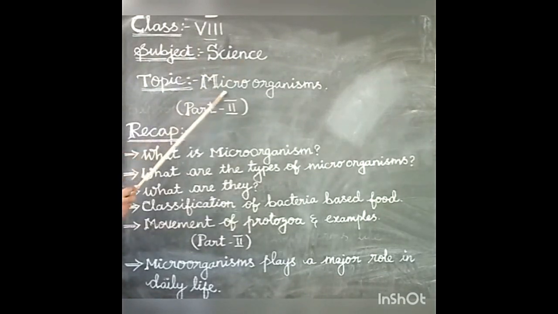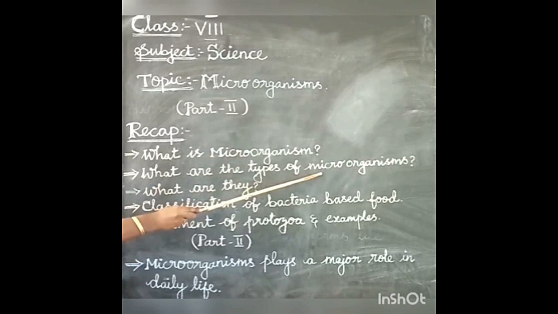This lesson we already took in the previous class. Let us recall. What is a microorganism? Small living creatures are called microorganisms. It is otherwise called microbes. What are the types of microorganisms? There are 5 types of microorganisms. What are they? They are bacteria, algae, fungi, virus and protozoan.